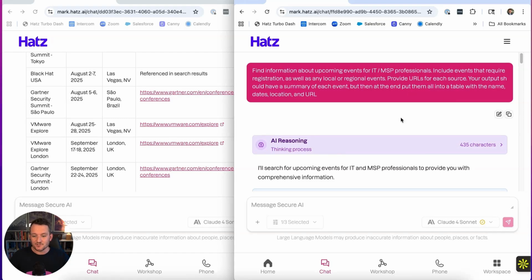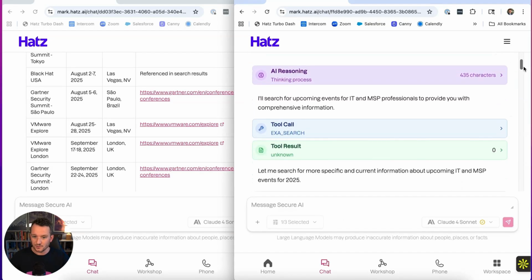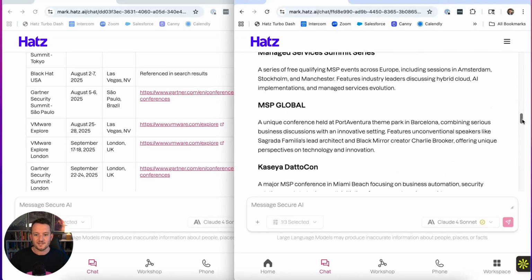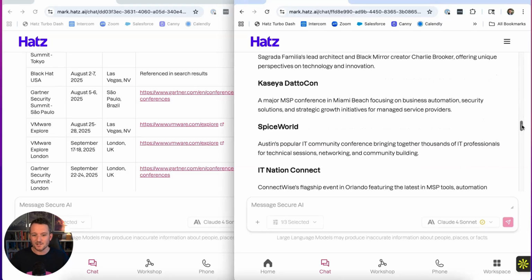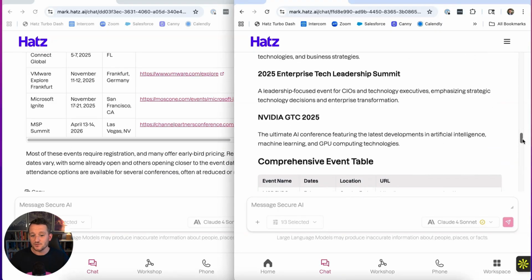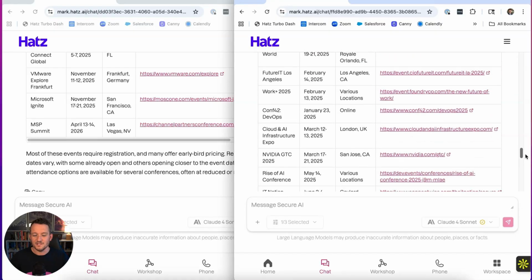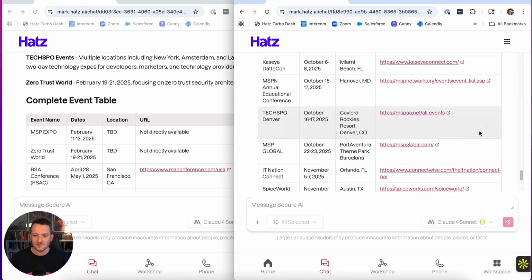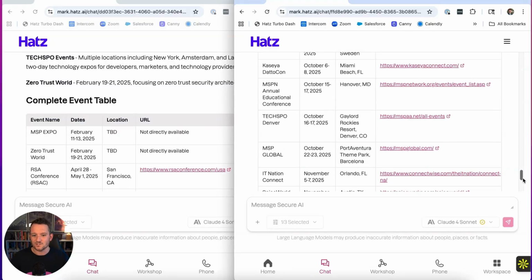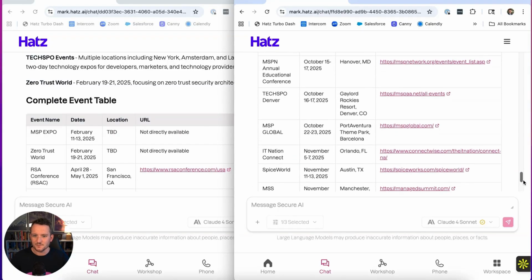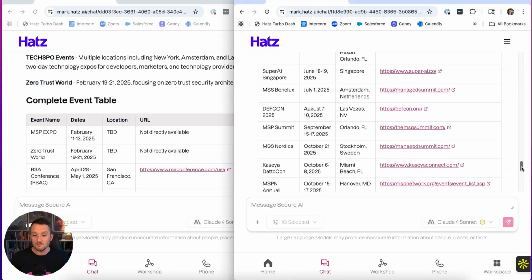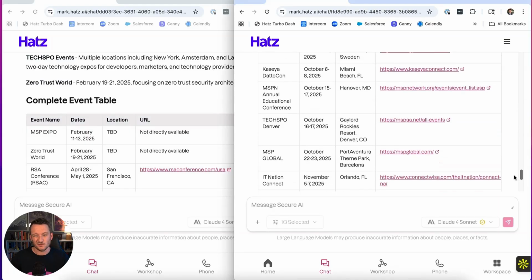Now, on this side of the screen, we are using EXA. And this search returned some pretty cool results. It shows a summary of each event. And I can already see that this has some, like Kaseya, Datacon, that the other one did not. And so then down here on the comprehensive event table, it lists fewer events than this one. So EXA is showing fewer events, but it got some more of the larger events that I would have expected it to. And it also started prior to August 19th. So maybe there's something in the prompt that you need to just tell it what date to start with.